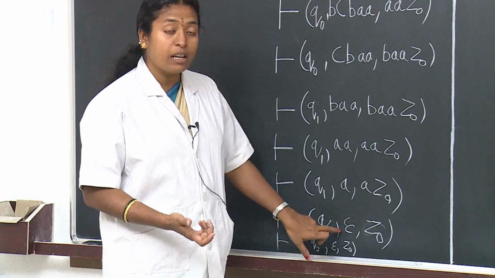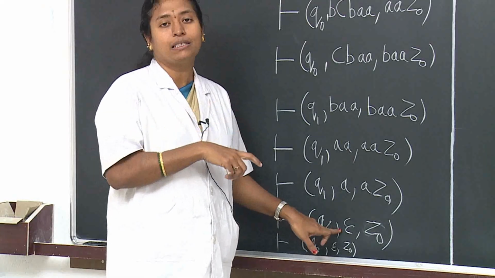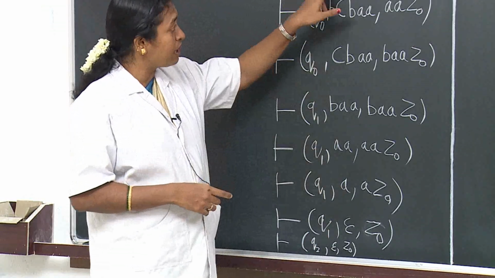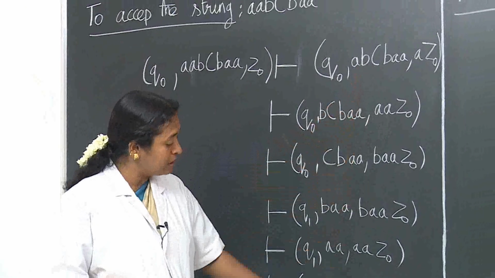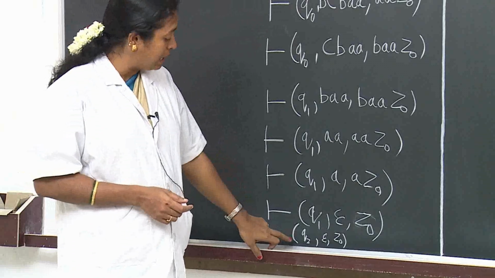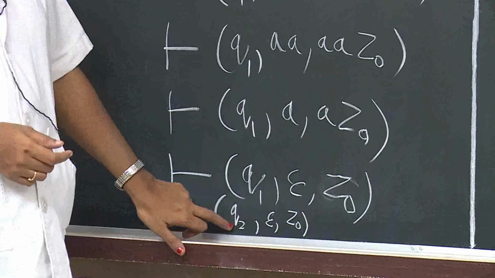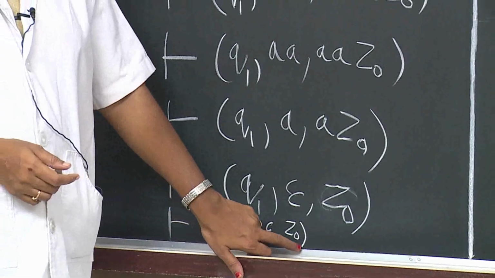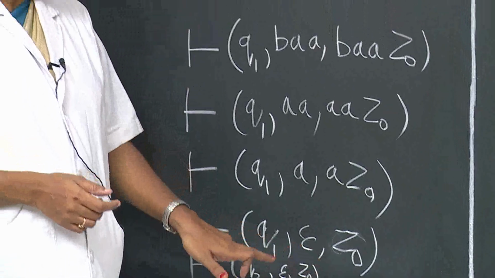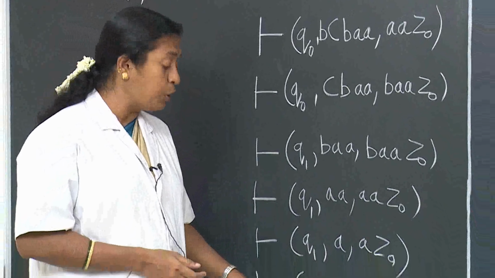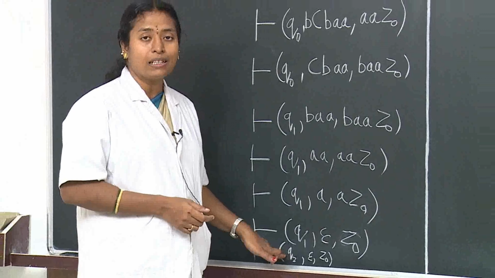There will be empty in both the top of the stack as well as the input tape. So the string is a palindrome. So this string is accepted, and at last it will go to the final state. Q2, epsilon, Z0. Z0 will be the top of the stack. The input tape is empty, and Q2 will be the final state, which is the accepting state.